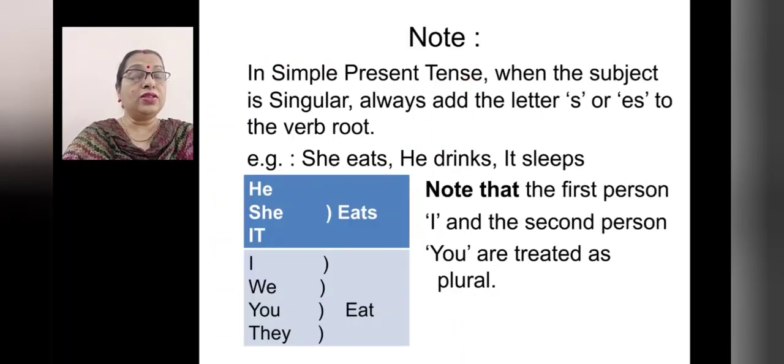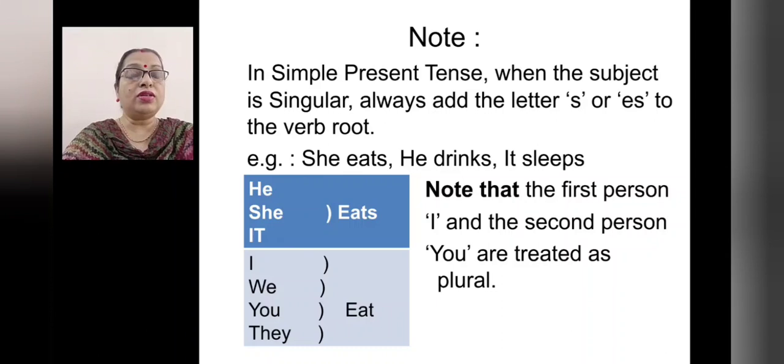Some important things you have to make a note. In simple present tense, when the subject is singular, always add the letter S or ES to the verb root. So, example, she eats, he drinks, it sleeps.